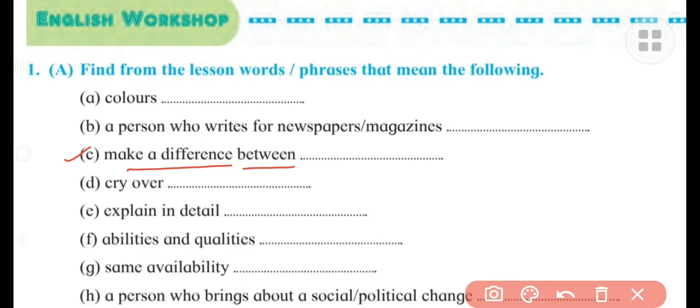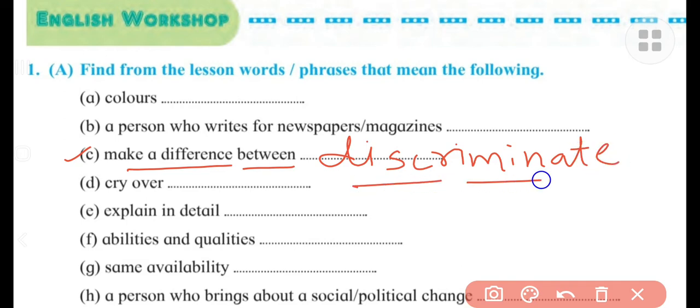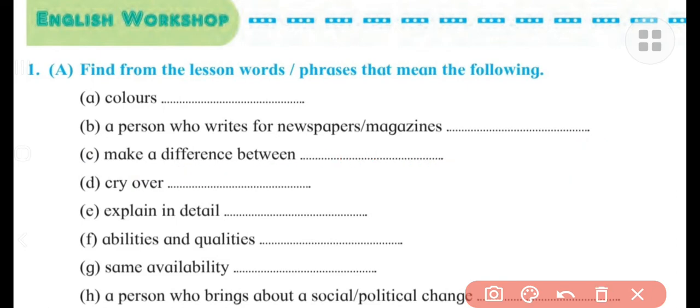Make a difference between, what is the meaning of this one? It means discriminate. Discriminate means make difference between. Understand? So here the meaning is there. Cry over. Cry over means what? It means lament. Lament means to express our grief, sorrowness. And generally, when we are in sorrow, at that time we cry. So similarly, cry over means lament is the meaning. Laments.